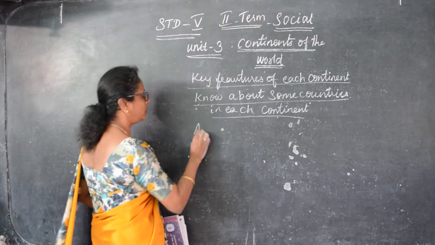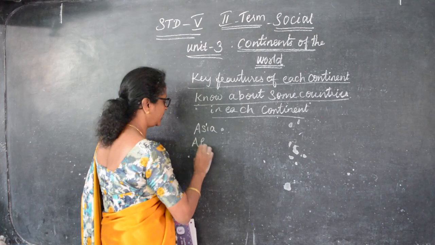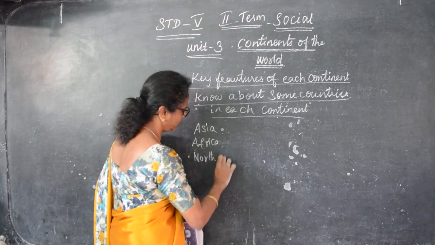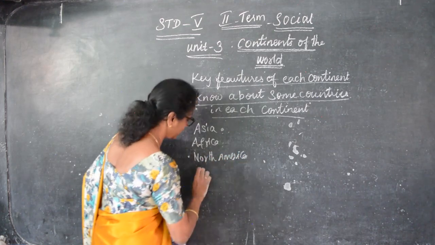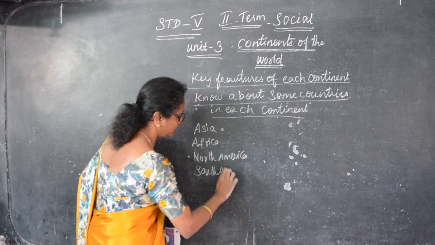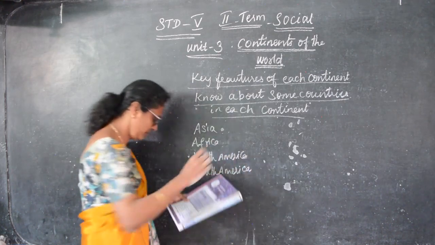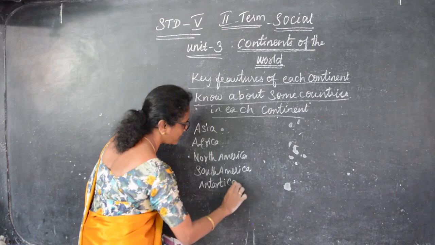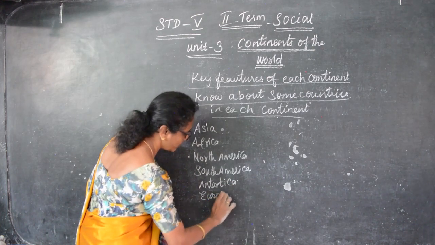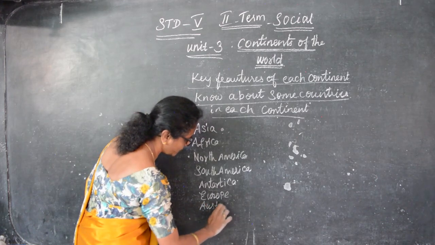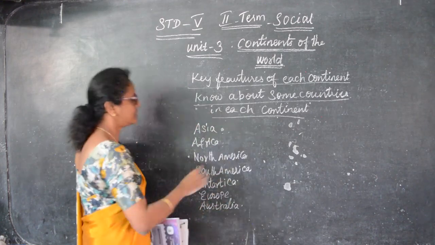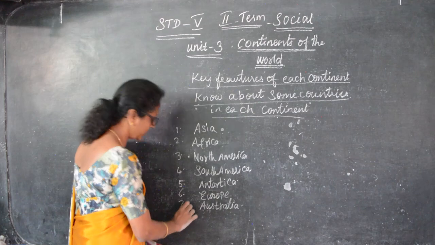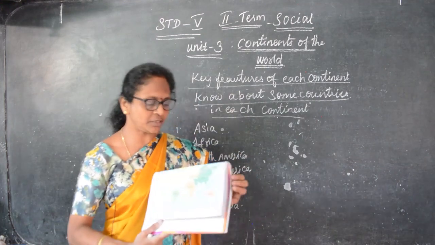What are the 7 continents of the world? Asia. You might have already studied this, no? Africa, North America, South America, Antarctica, Europe and Australia. These are the 7 continents of the world. From the lower classes you might have studied these continents.